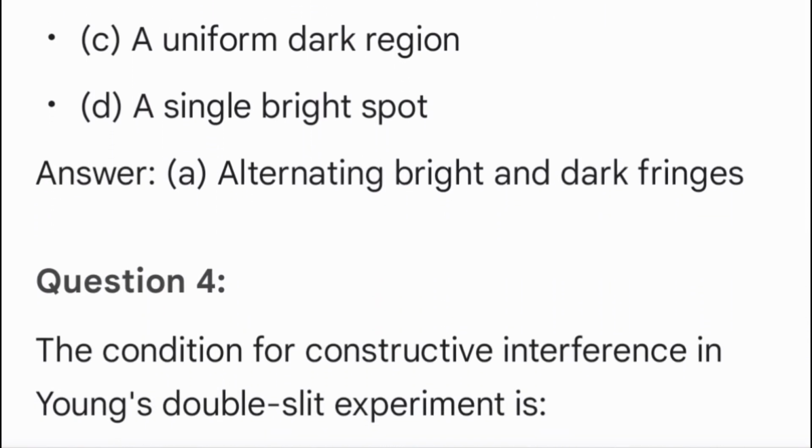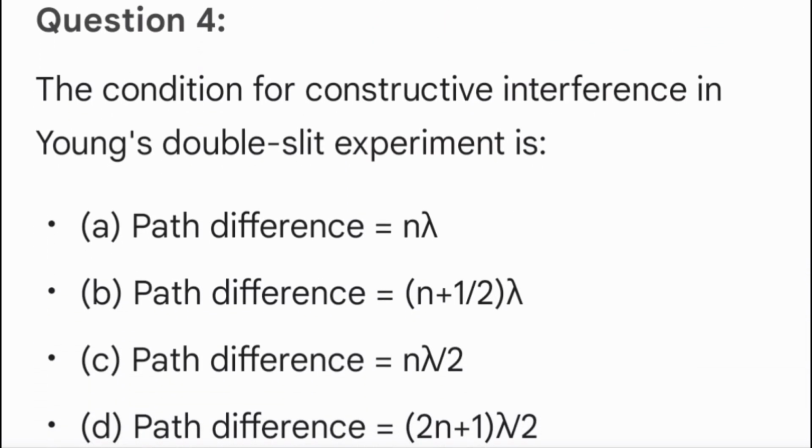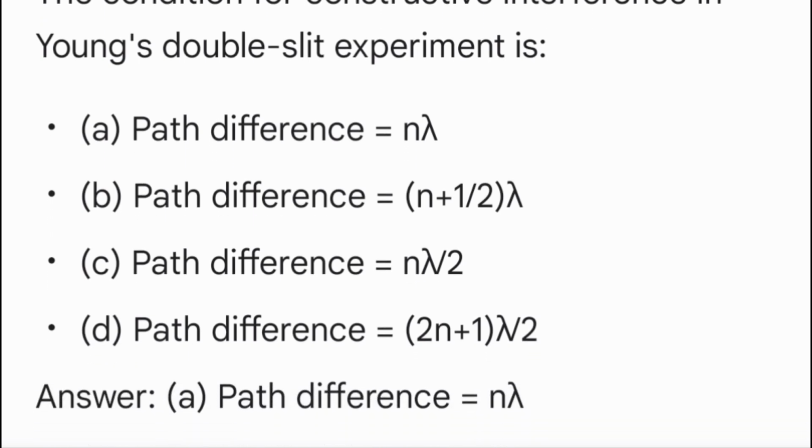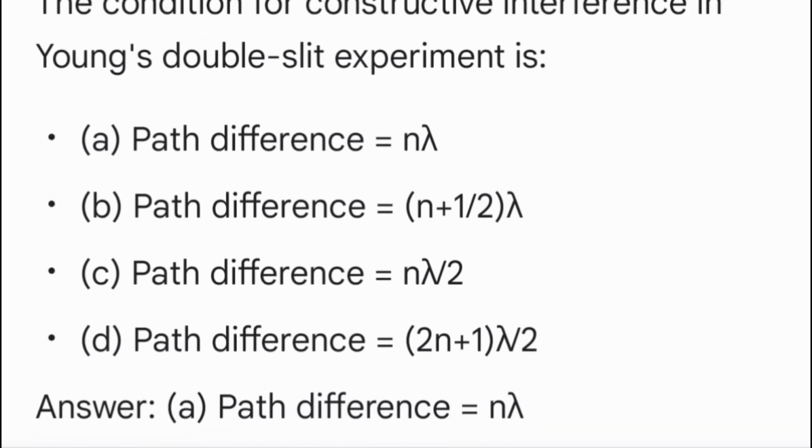Question 4. The condition for constructive interference in Young's double slit experiment is A. Path difference equals n lambda. B. Path difference equals (n + 1/2) lambda. C. Path difference equals n lambda / 2. D. Path difference equals (2n + 1) lambda / 2. Answer A. Path difference equals n lambda.